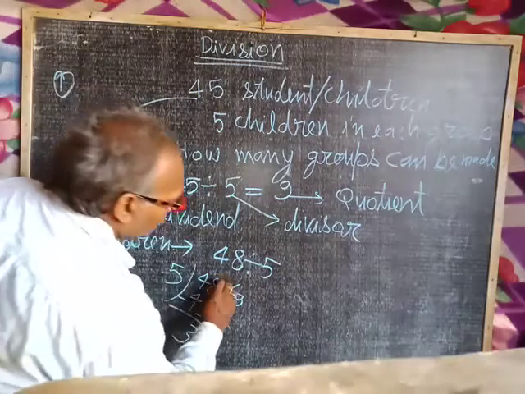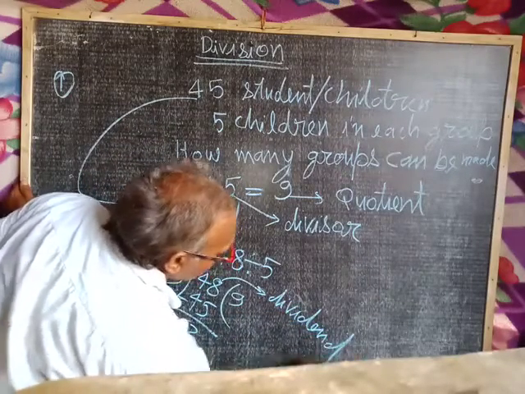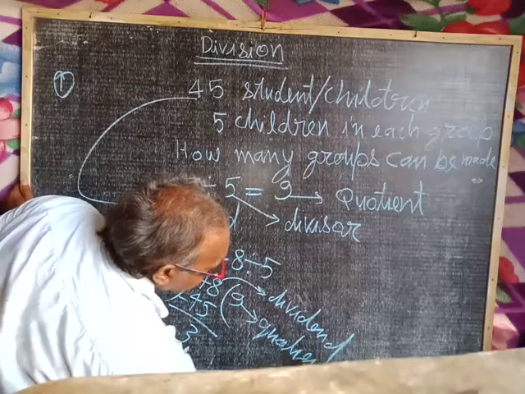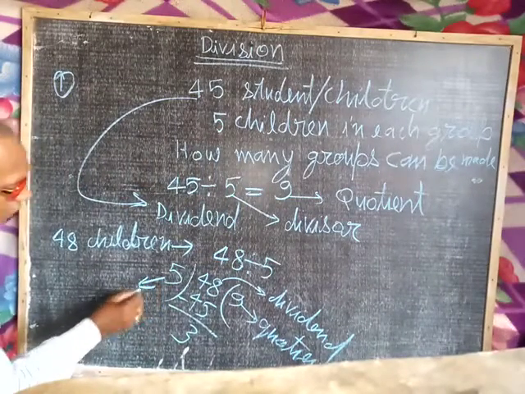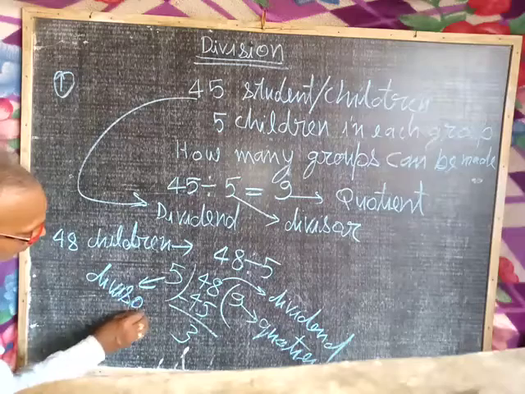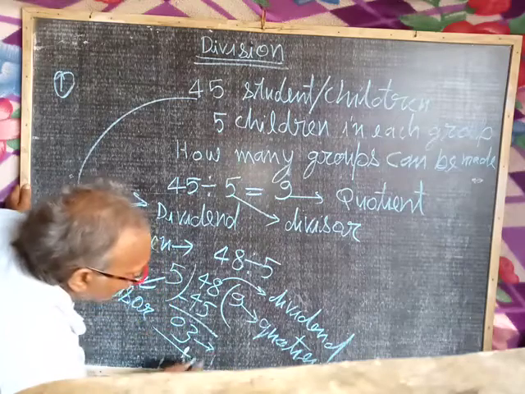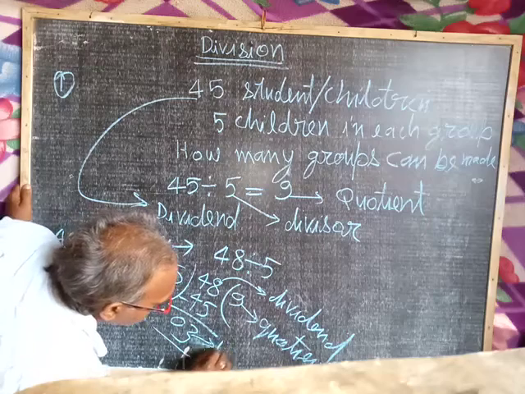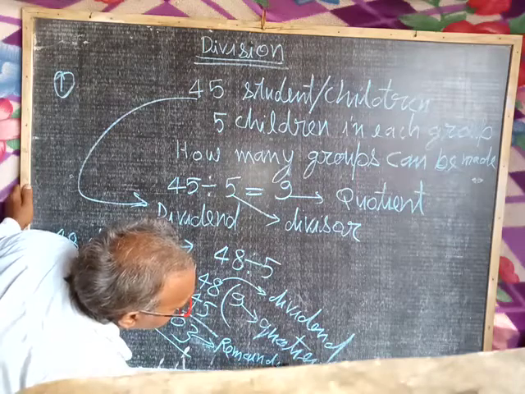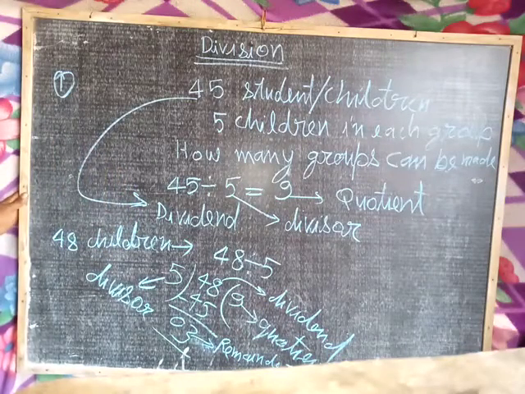Then 48 will be dividend, 9 is quotient, 5 is divisor, and 3 is called remainder.